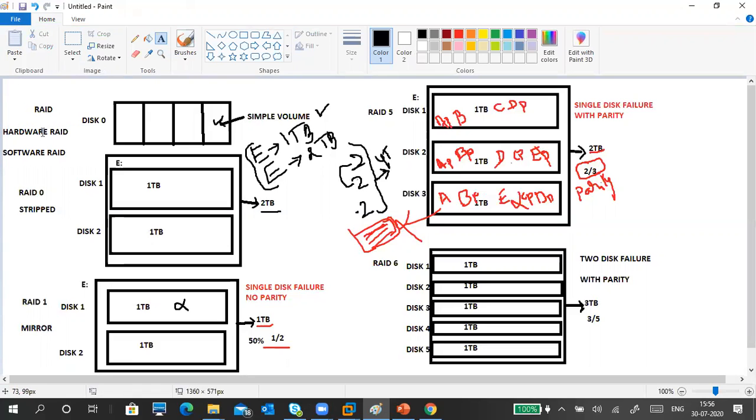Hardware RAID means something like your iSCSI controller or graphic cards. It's a card, a controller, a kind of interface card or motherboard, or maybe onboard RAID. Earlier, server motherboards had their own RAID controller.